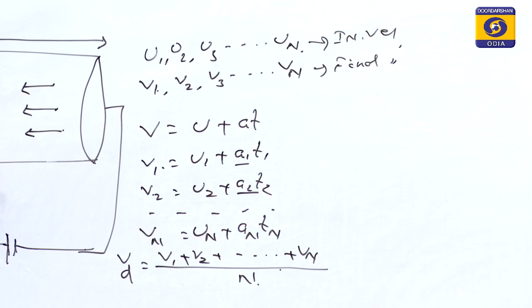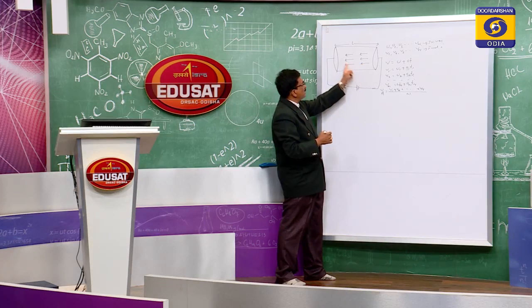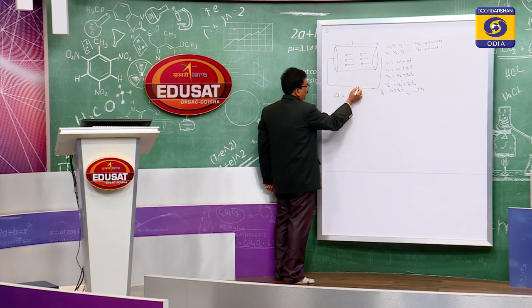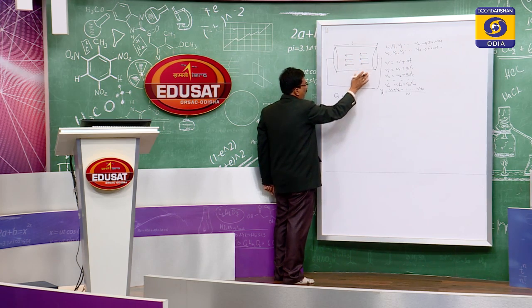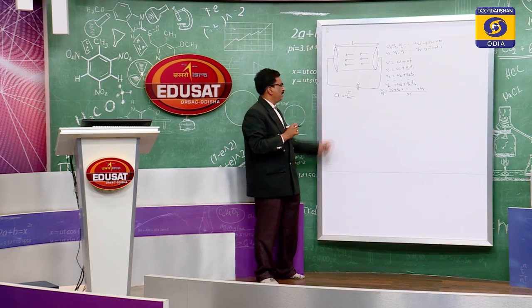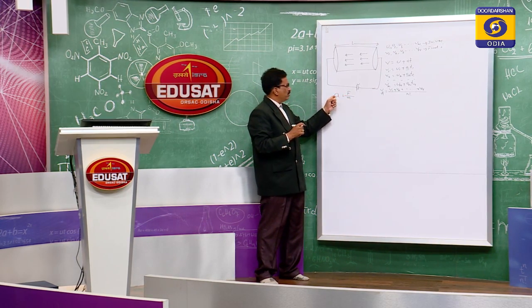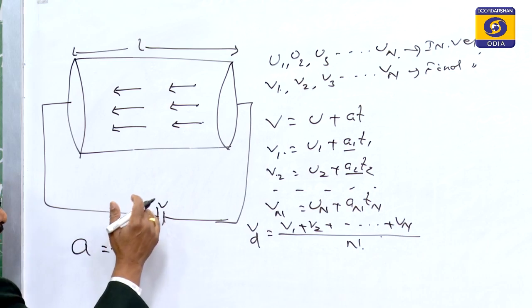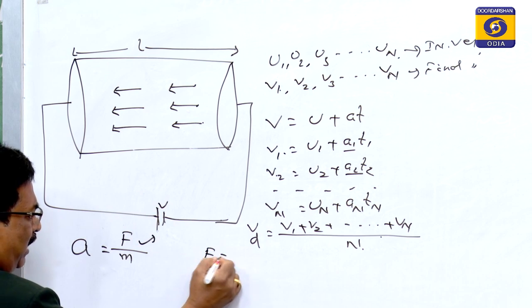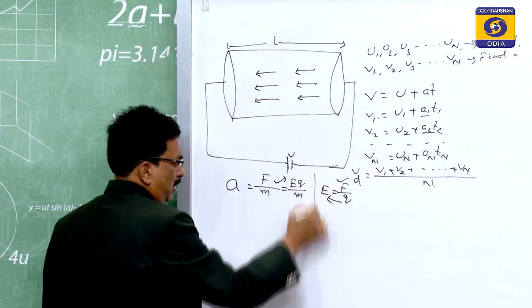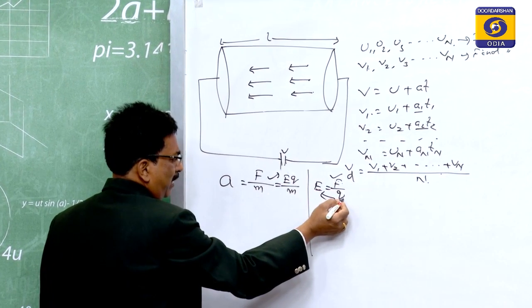When the source supplies charge, these charges accelerate. If the acceleration is A, due to the application of this potential and the field produced, the force is F and m is the mass of an electron, then F is equal to ma, so A is equal to F by m. This F is due to the electric field. From the earlier chapter on electrostatics, E is equal to F by Q, so F is equal to EQ. So A will be EQ by m. This is for remembrance: E is equal to F by Q.